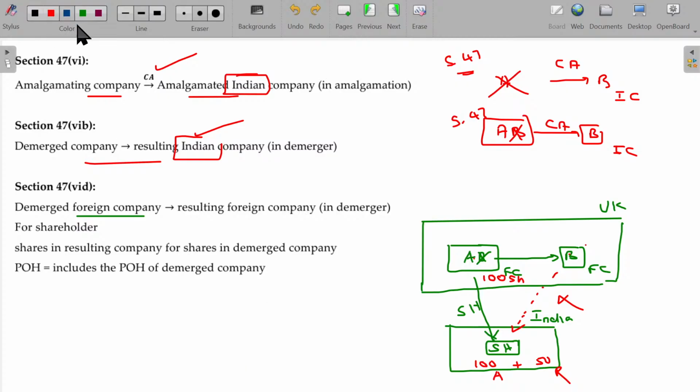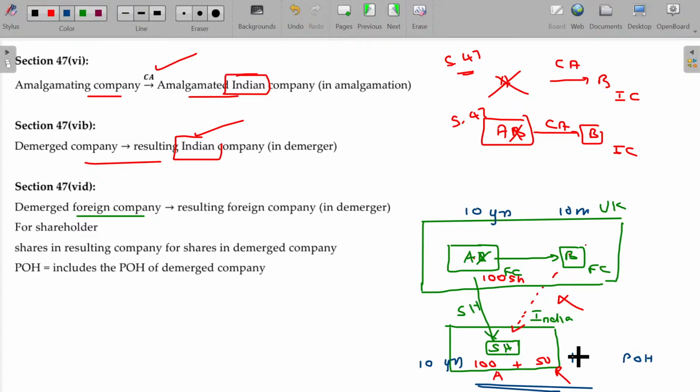In case later on the shareholder transfers these shares, 100 plus 50, what is the period of holding? This AB exists more than 10 years. This is only 10 months. Now, after the demerger, this shareholder has company A's shares, which were purchased 10 years ago.